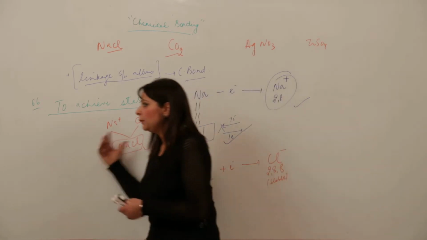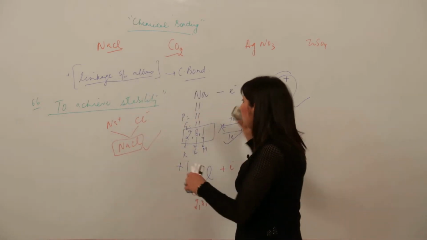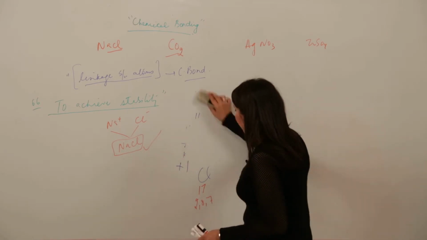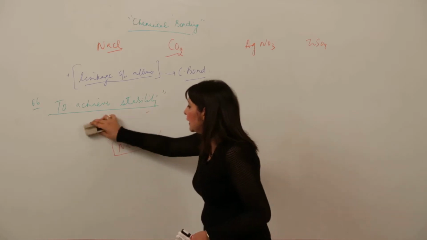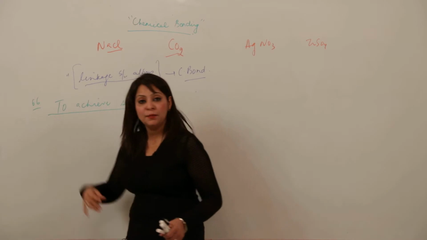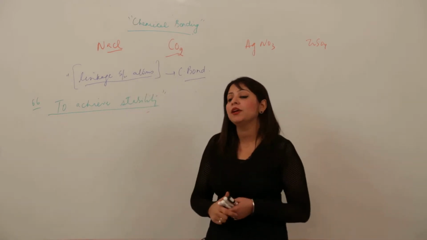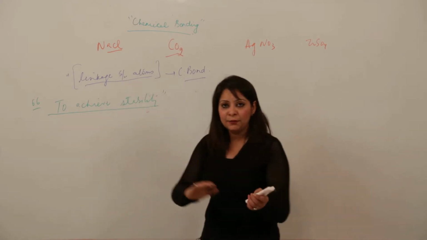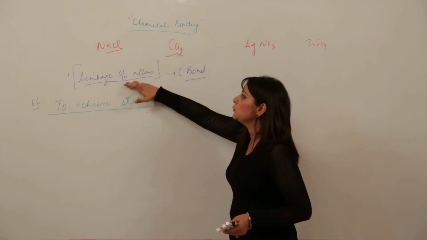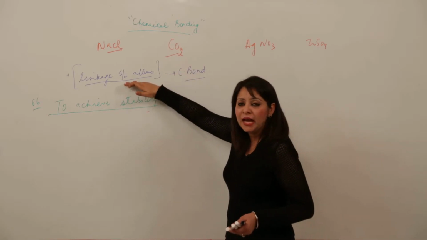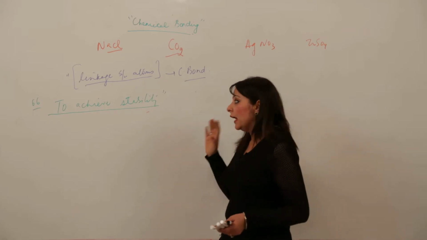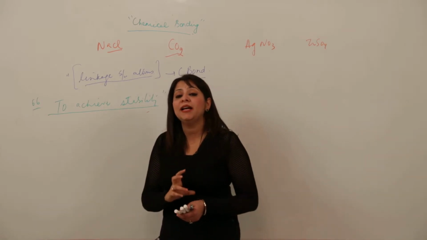So this we will be doing in detail. I will elaborate more, but this was just an example to show you why this linkage is possible in nature, how they are attaining stability, and what kind of need they are looking for. So again, I am just repeating the topic. A chemical bond is the linkage between atoms. Atoms can be the same, atoms can be different, right? Clear in your mind?